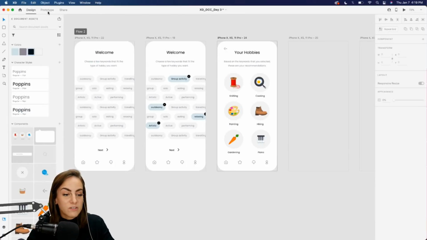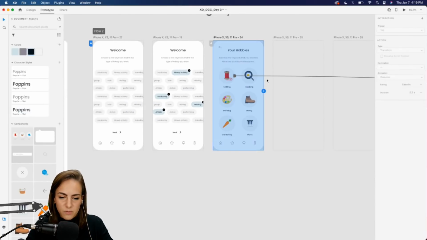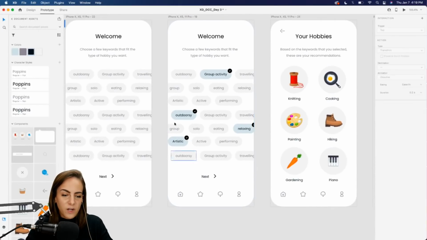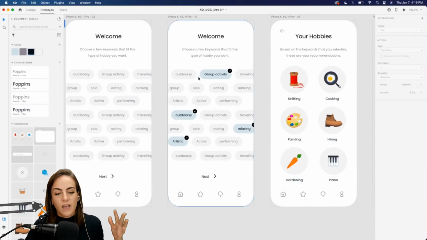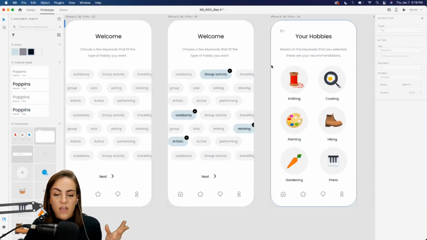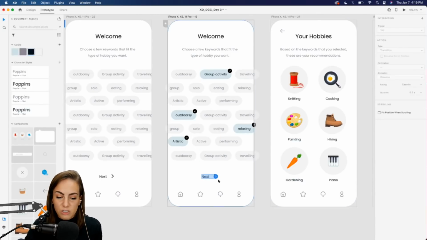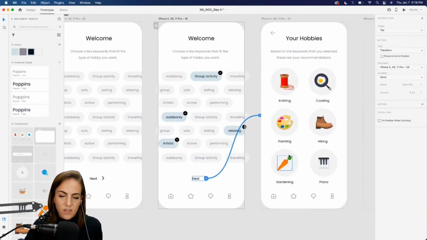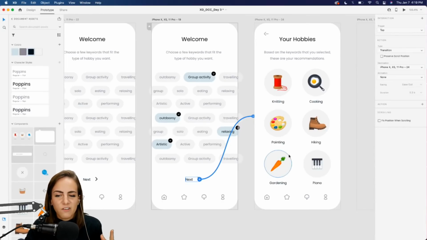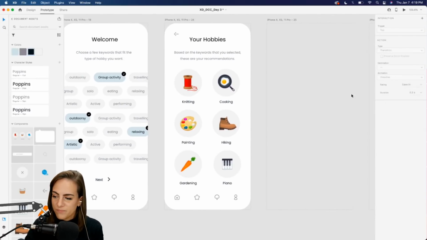So let's hop into the prototype tab. And then, oops, this is linked to a previous artboard. So from our keywords and then selecting the keywords and then to the hobbies page, we just need to select next. So this one we really don't have any fancy prototyping. We're really just using the tap trigger for these. Normal transition and then no animation, so that's fine.